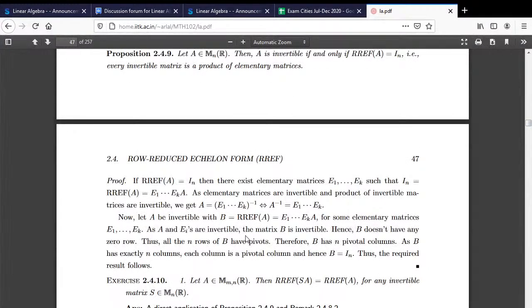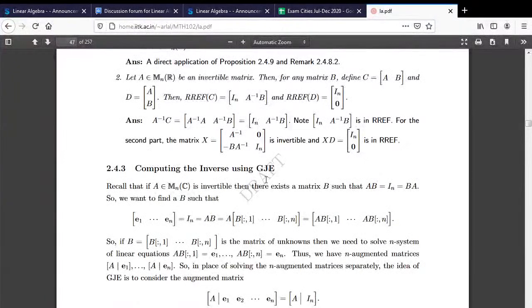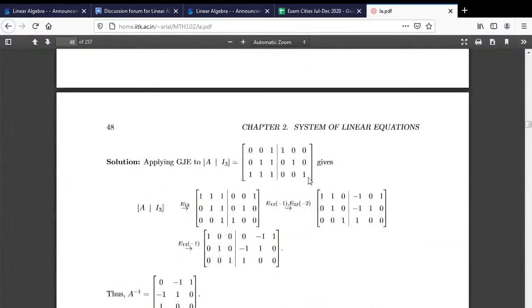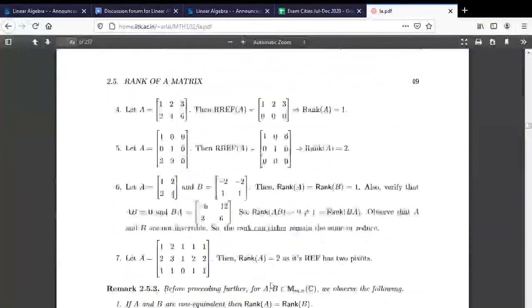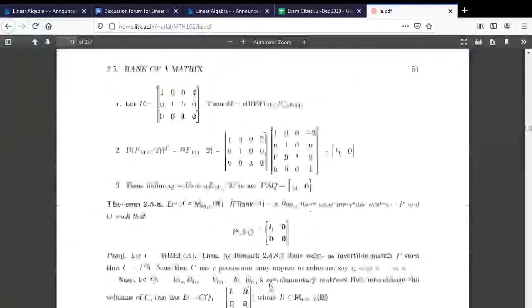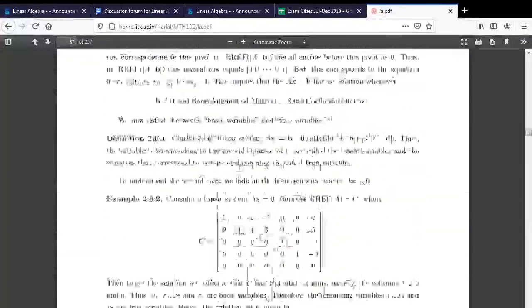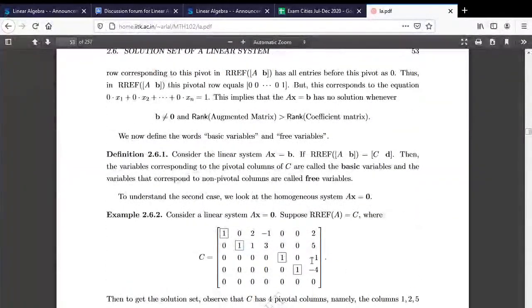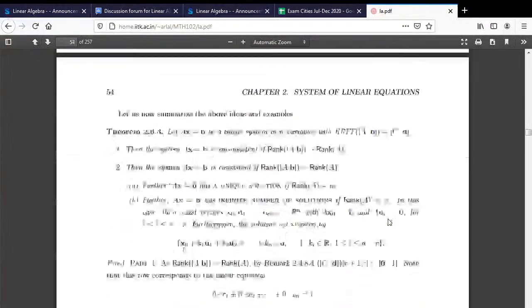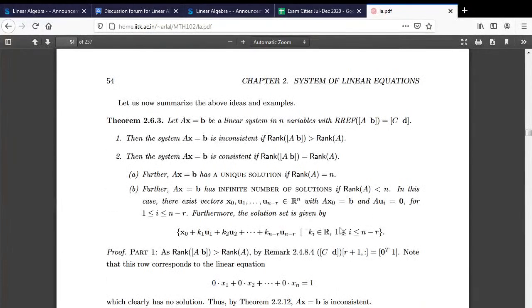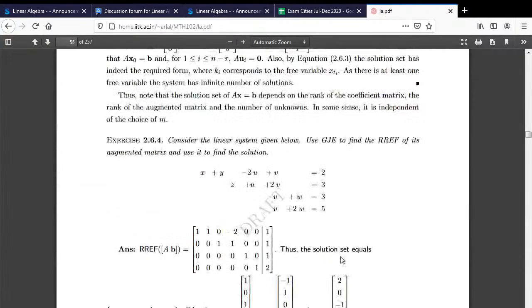So anything that you feel is not enough, look at it. These notes will have everything. There's nowhere else to go. You don't need to visit any book other than these notes. Everything is there. If you look at questions also, questions are there about ranks, about systems of equations that you can think of, RREF. So just have a look at it. Even the example explaining how to look at the system of linear equations, first the homogeneous system and then the non-homogeneous system, was done in the class. So everything is here. You just have to spend some time and nothing more than that.